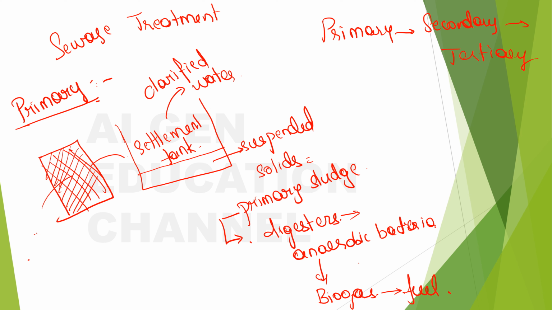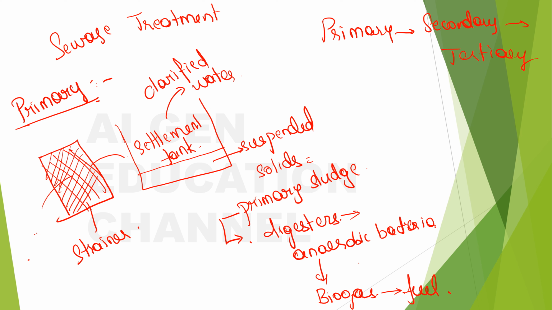So now the water, what happens? The water will pass through the strainer. In this process, all the plastic bags and big materials will get accumulated here, and the rest of the water will be sent to the settlement tank. Here it will be left for a few hours, and then all the suspended solids will settle down at the bottom.